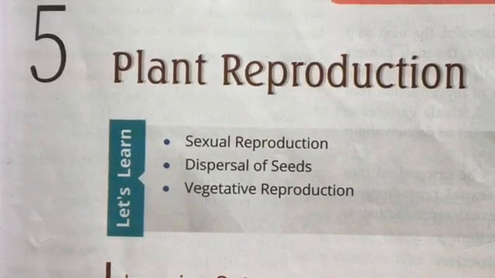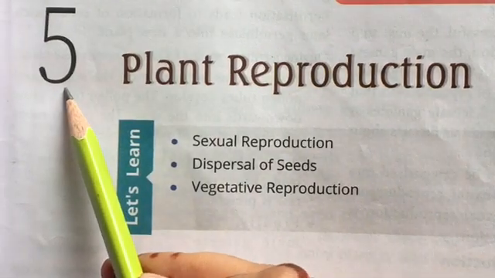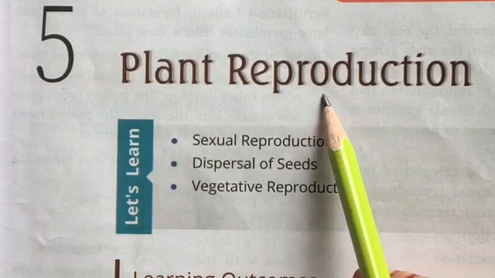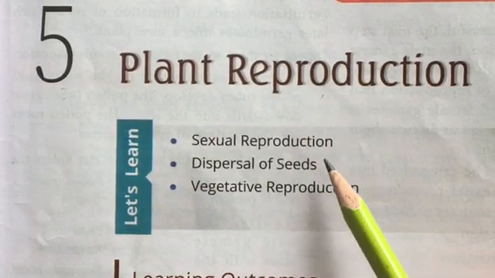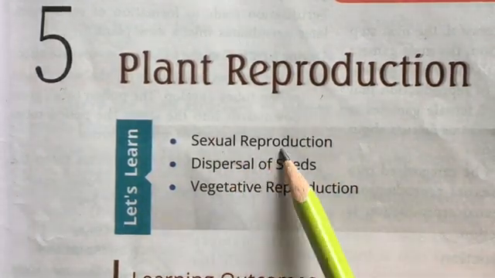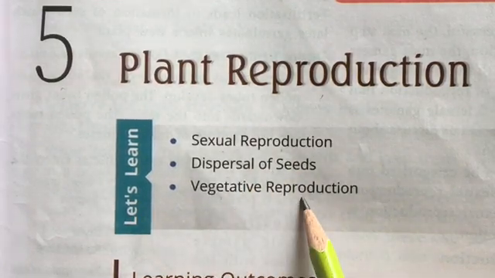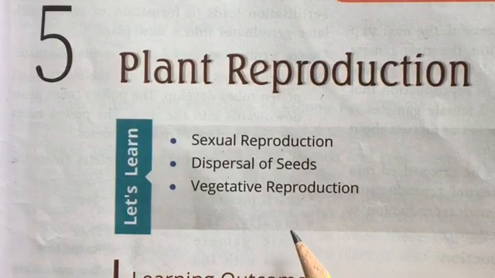Friends, today we are going to discuss chapter 5 for class 5, which is plant reproduction. In this we are going to discuss what is sexual reproduction, dispersal of seeds and vegetative reproduction. We'll do the exercises also.